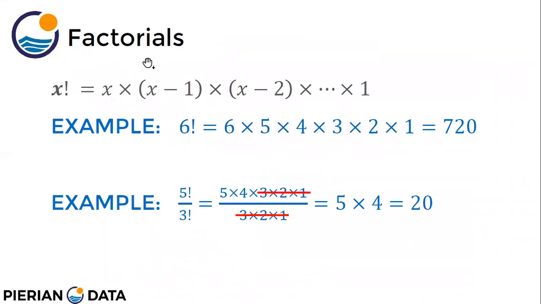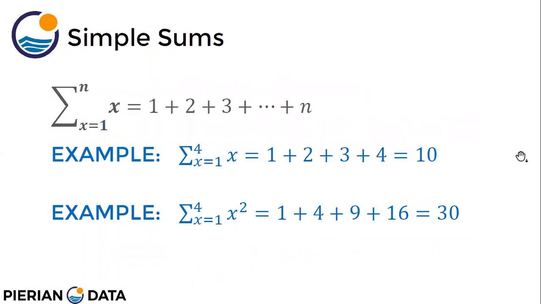Now factorials. This is what the general expression of a factorial looks like. x factorial is equal to x into x minus 1 into x minus 2 into, up to 1, right? This is the general expression for dealing with factorials. Now for example, 6 factorial will be 6 into 5 into 4 into 3 into 2 into 1, that is 720. Now suppose you have 5 factorial divided by 3 factorial, you expand all of them and do the division. Normally it's very simple, right?